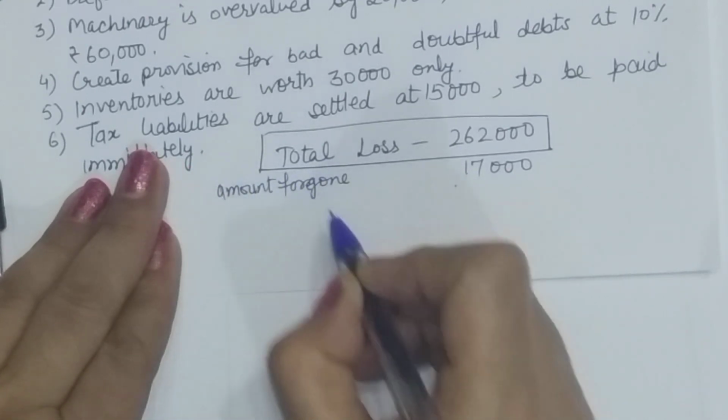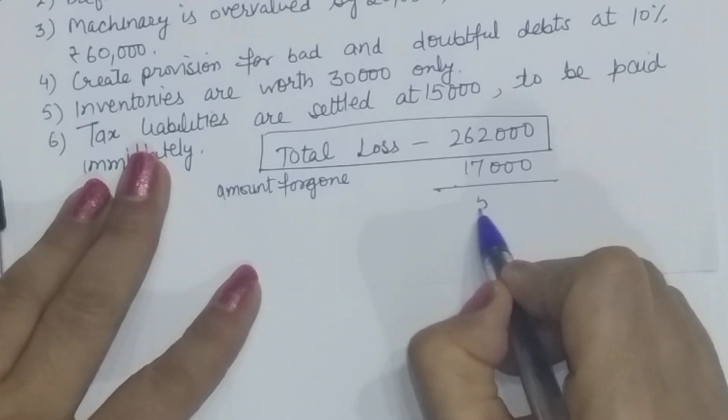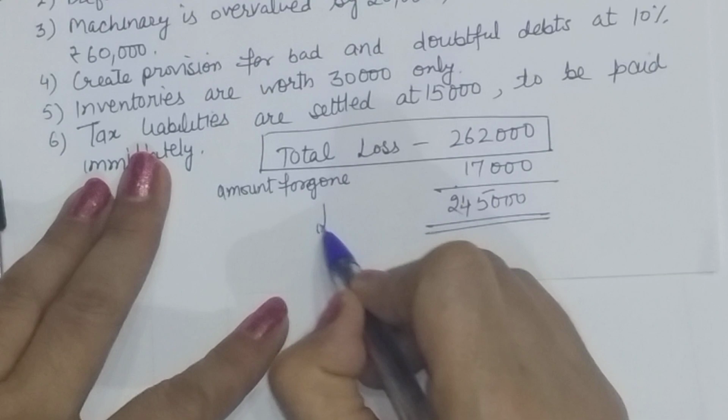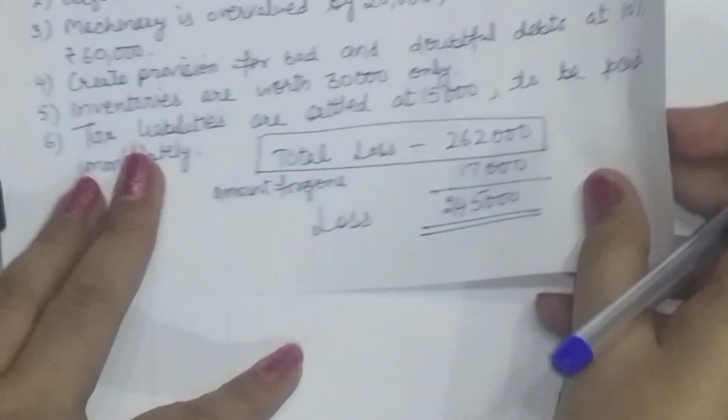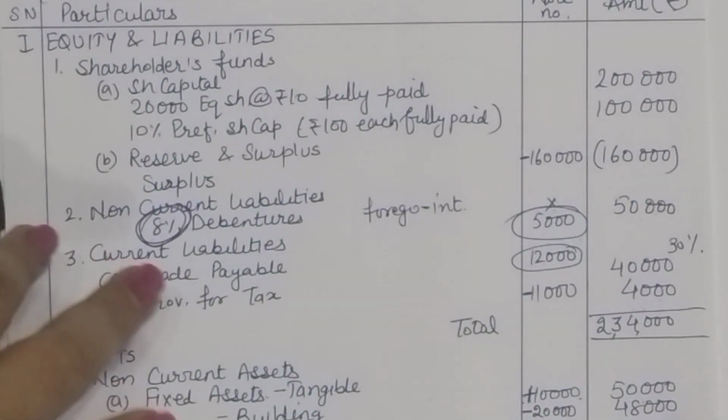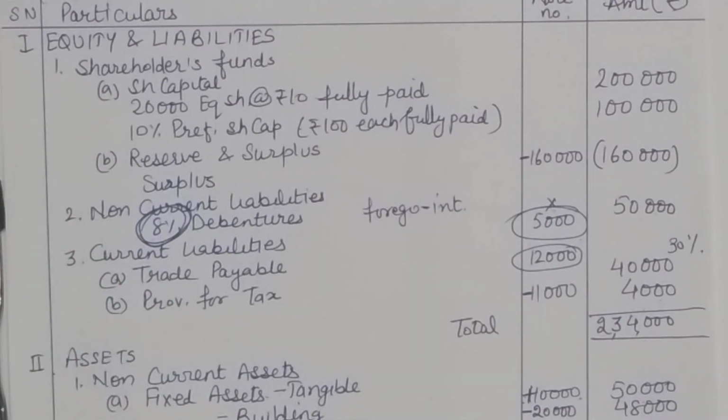Alright. So this is the sacrifice made by the liability holders. You are still having a deficiency of 2,45,000. Now this loss will be borne by the owners, that is equity and preference shareholders. Now preference shareholders are very difficult to convince because they do not have any right over reserve. So they say that we will not bear the burden. So again the situation is explained, that if you sacrifice something right now, then in future it is a possibility that you will get your money back.